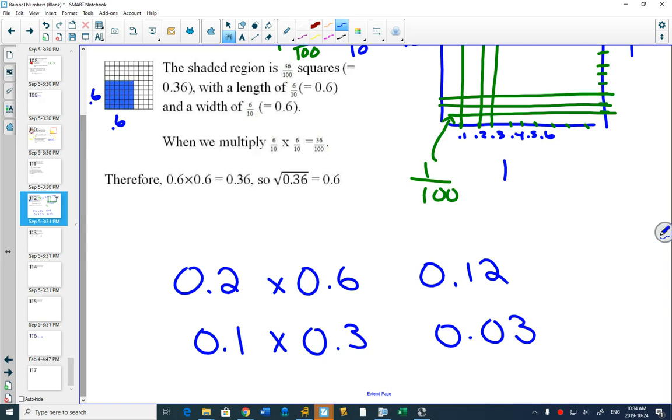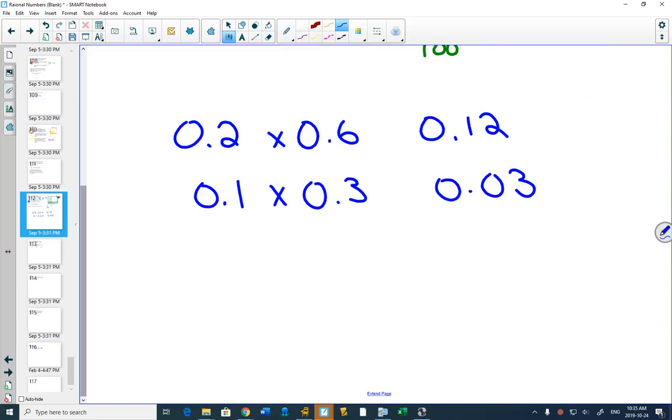I chose it because I knew you'd get it wrong. What you do is you multiply the numbers like normal. Most of you got 0.3 because you did 1 times 3 and then you wrote it as a decimal. But with decimals, what you do is you multiply the numbers. 1 times 3 is 3. We had 1 decimal place here and 1 decimal place here, so we need 2 decimal places there.